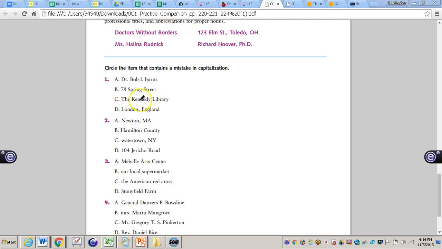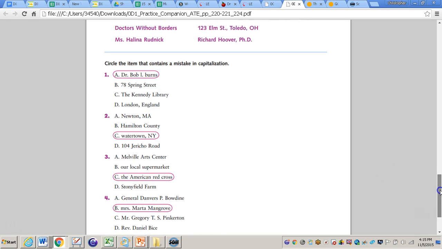78 Spring Street, all capitalized correctly. The Kennedy Library, all capitalized correctly. And then London, England, capitalized correctly. So we are going to circle letter A, and I want you to do that as well in your book. So what I want you to do is complete numbers 2 through 5 at your seats. And when you're finished, you can press play, and I will give you the answers. So pause the video now.